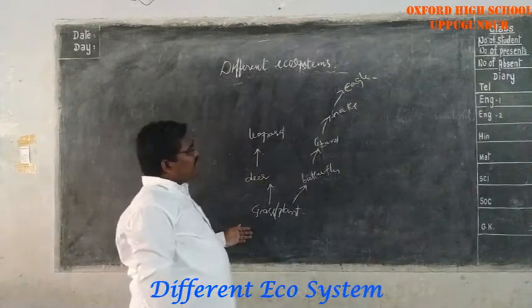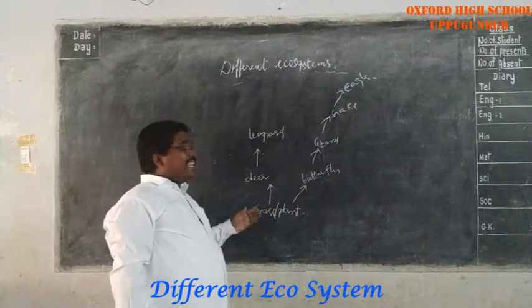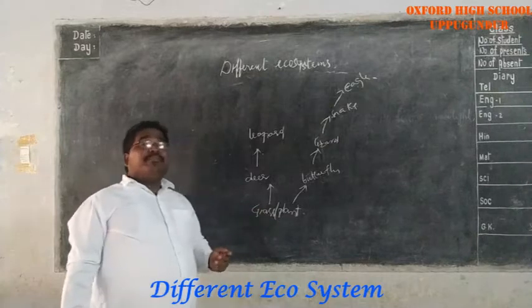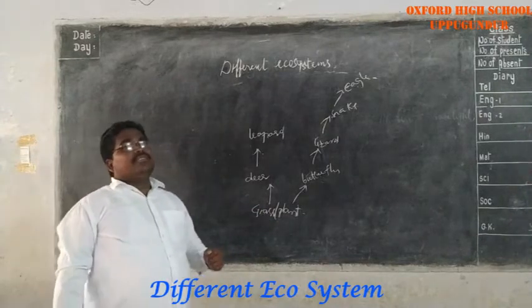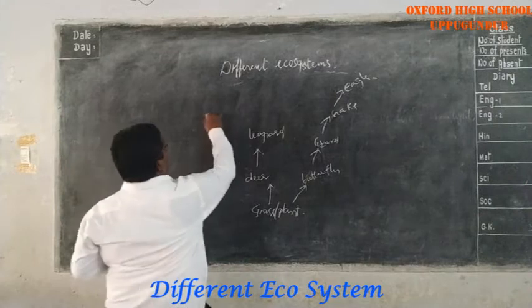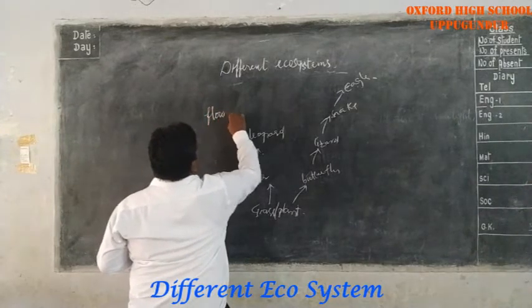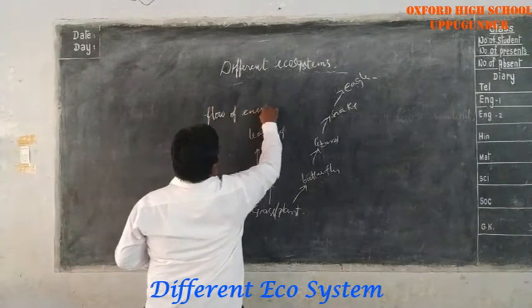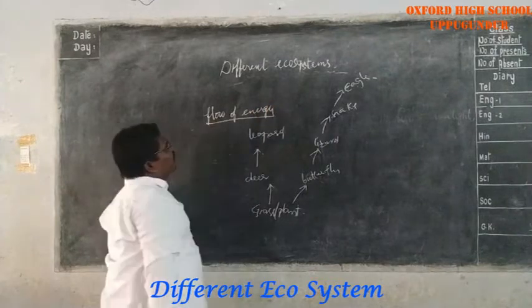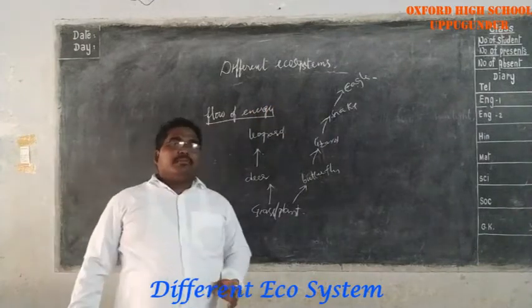If you observe this, it explains the feeding relation between the different types of organisms. The flow of energy. It explains the flow of energy in an ecosystem.